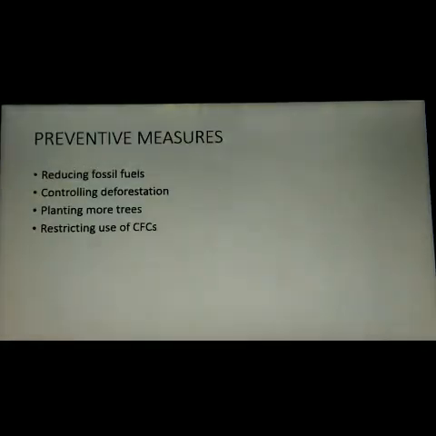And now let us see the preventive measures of global warming. Reduction of the use of fossil fuels, and then controlling deforestation. We should not cut the trees in the forest, or we have to improve the forest area, and we need to plant more trees which will reduce global warming. And we have to restrict the usage of CFCs also. Reducing, reusing and recycling resources will also prevent global warming.